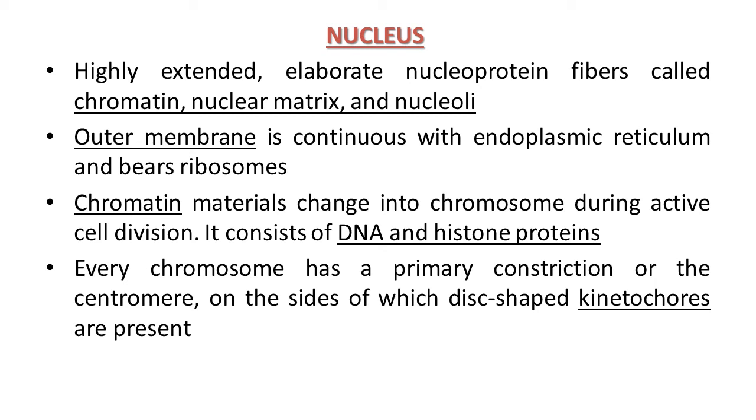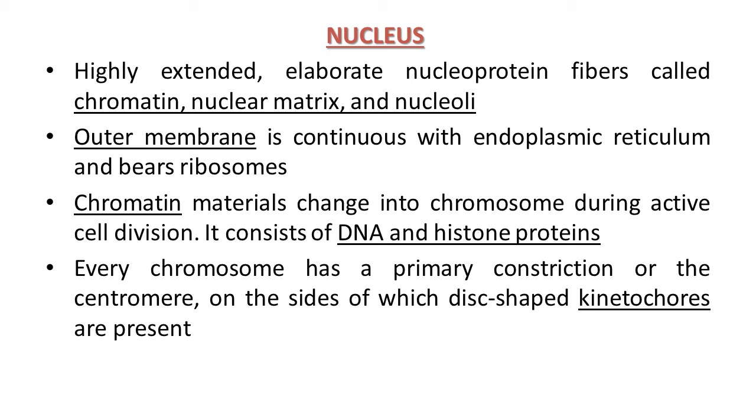Electron microscopy has revealed that the nuclear envelope, which consists of two parallel membranes with a space between called the perinuclear space, forms a barrier between the material present inside the nucleus and in the cytoplasm. The outer membrane of this structure usually remains continuous with the endoplasmic reticulum and also bears ribosomes on it.